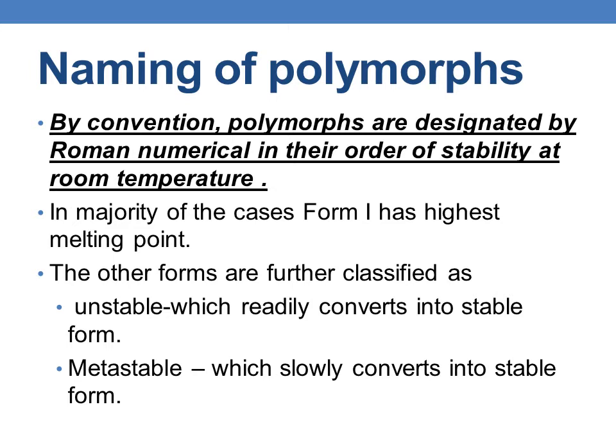The other forms are further classified as unstable and metastable polymorphs. Unstable means it readily converts into the stable form, whereas a metastable polymorph slowly converts into the stable form.